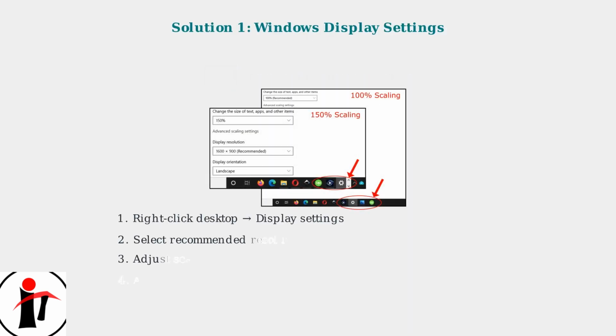The first solution is adjusting Windows display settings. Right-click on your desktop and select Display Settings. Ensure the recommended resolution is selected and adjust the scaling to 100% if content appears oversized.